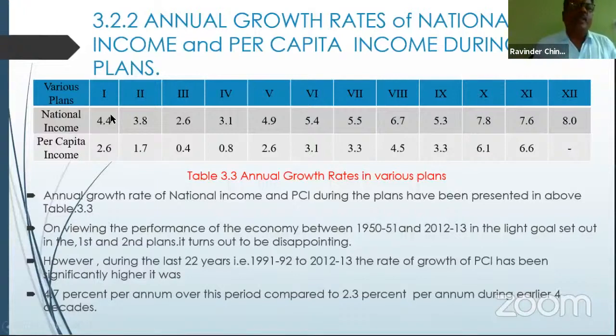So, the growth of national income and per capita income during the various plans, that is up to the 12 plans. Suppose the first 5-year plan. The first 5-year plan was started during the period of 1951 to 56.